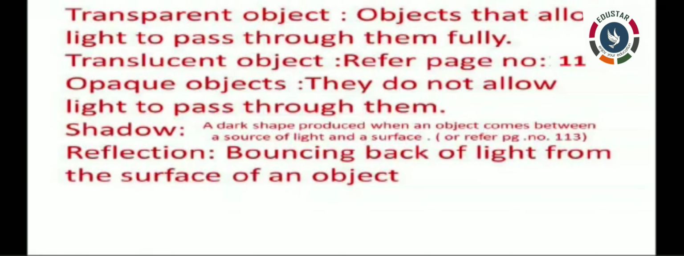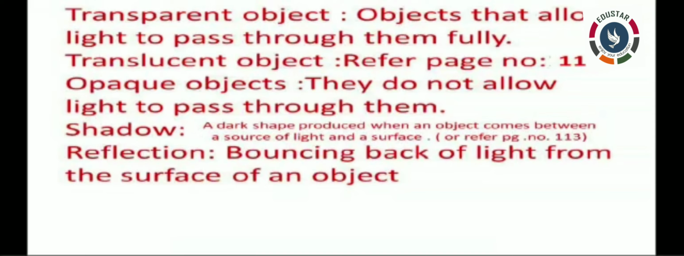Then the fourth one, put star mark, use black pen to write the heading transparent objects. Objects that allow light to pass through them fully are called transparent objects. After that, leave one line. Next, translucent objects. Objects that allow light to pass through them partially are called translucent objects. Next, opaque objects. Objects that do not allow light to pass through them are called opaque objects.